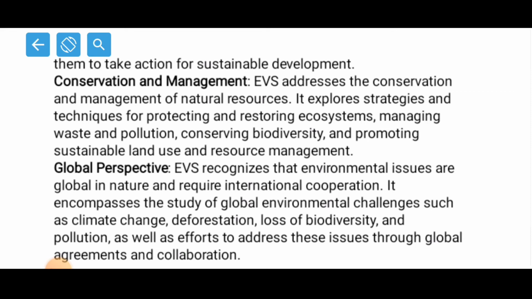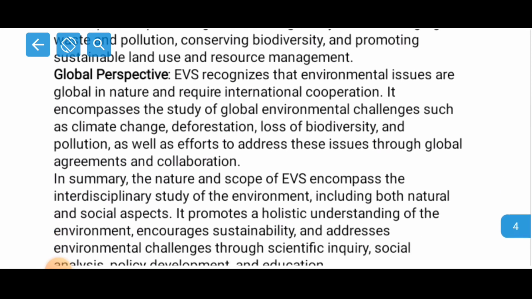See, we need to know how to conserve or how to protect the environment from exploitation. We should know the scientific ways in which we can carry out these things. Then we should know how to manage the waste materials, how to manage the waste products, and how to protect the environment from different types of pollution. We should know how to protect the biodiversity. So all these different types of steps we have to take care of, right? The conservation and management, we as individuals, as the super creature of this earth, we should be able to know, right?